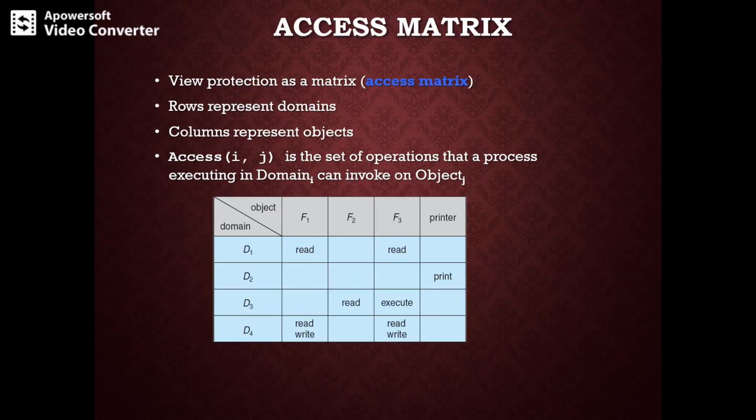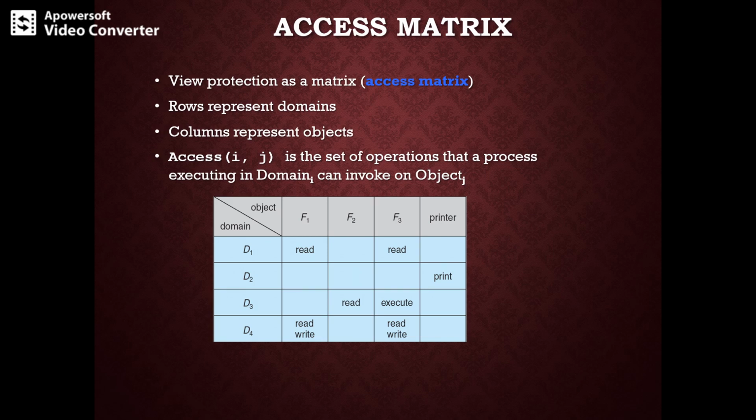So let's see about the access matrix. What is this access matrix? So far we have seen protection, domain, principles of protection, and the different systems that perform domain switching. The access matrix is nothing but a model of protection which can be viewed abstractly as a matrix.